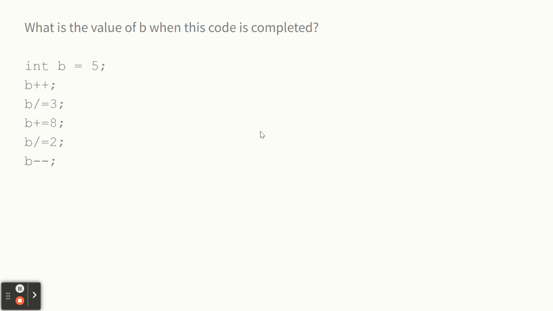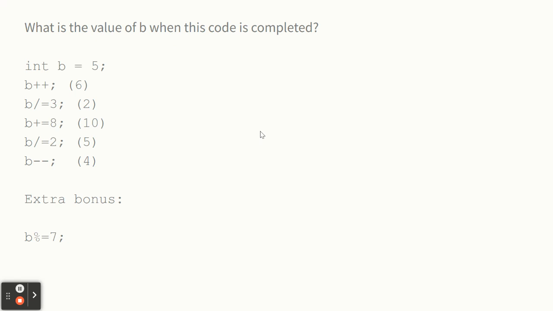So we start with 5, plus plus, we're at 6. Divide equals 3, we're at 2. Plus equals 8, we're at 10. Divide equals 2, we're at 5. Minus minus, we're at 4. So I think the answer is 4. Matthew, you do too. So do you, Caleb. Hey, and I wrote down what it was along the way.